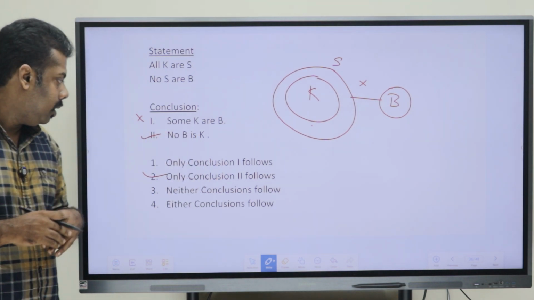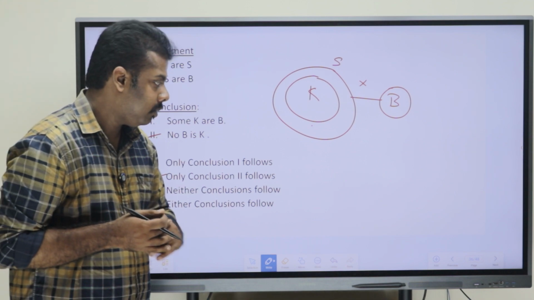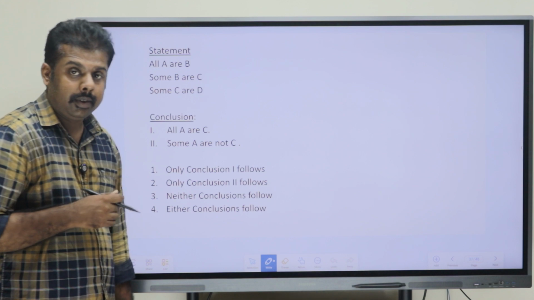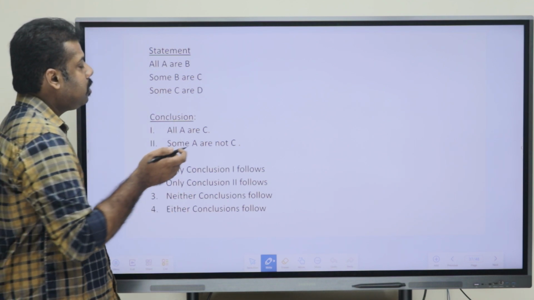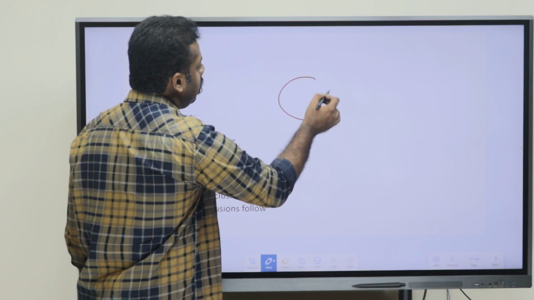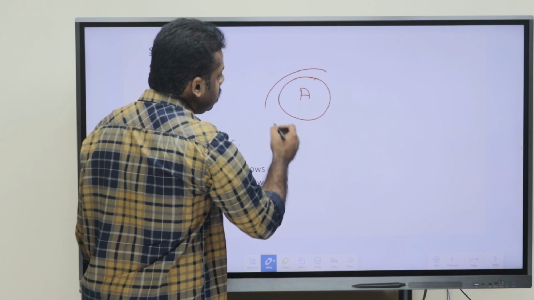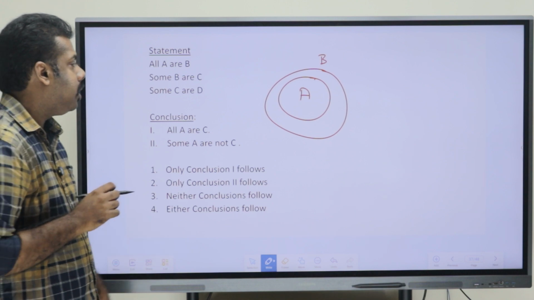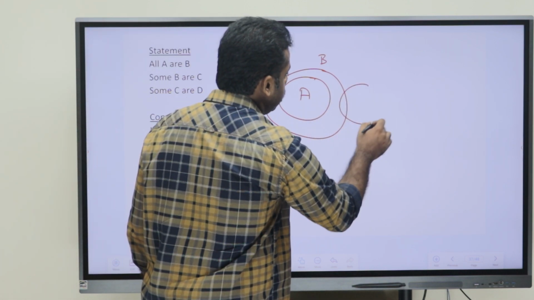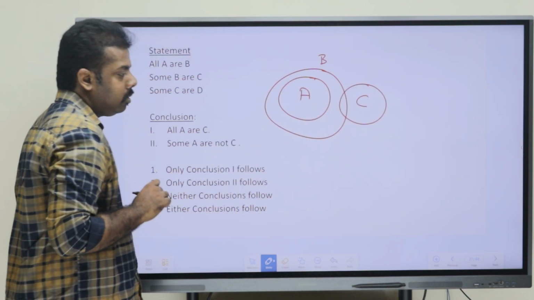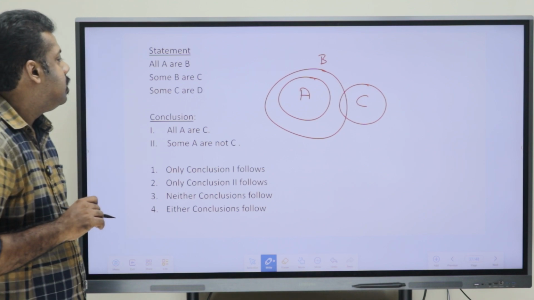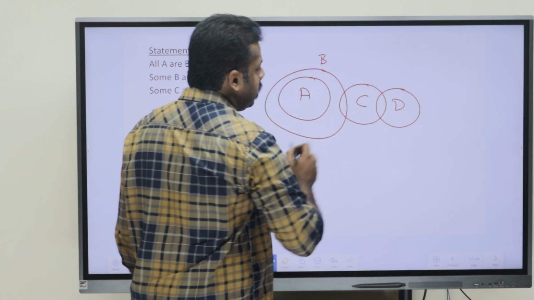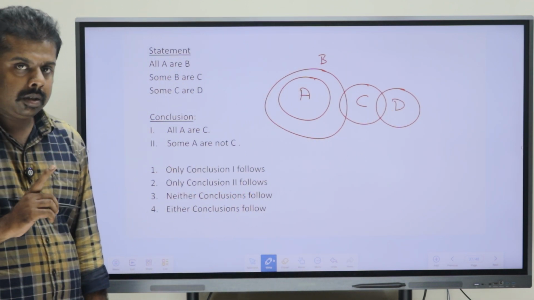Okay. Now, moving to the next question here. Okay, 37. So, first we can just draw the Venn diagram here. They have told that all A are B. So, A is completely inside B. Then what they have told is some B are C. So, B and C have a some relation. Okay, that is also fine. Then they have given that some C are D. C and D are also connected using a some relation here.